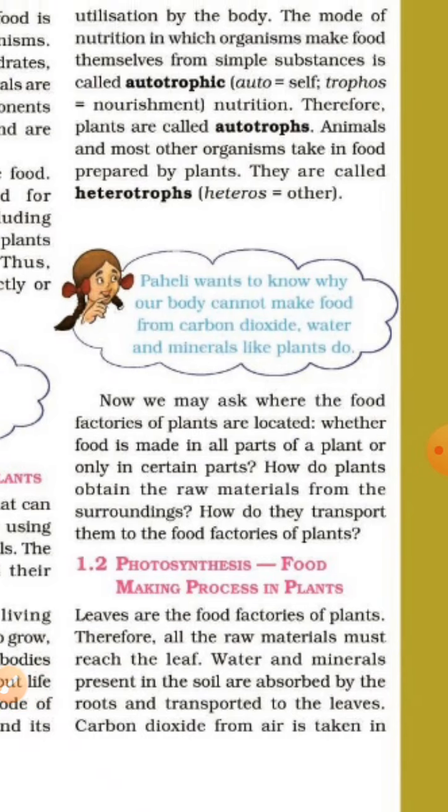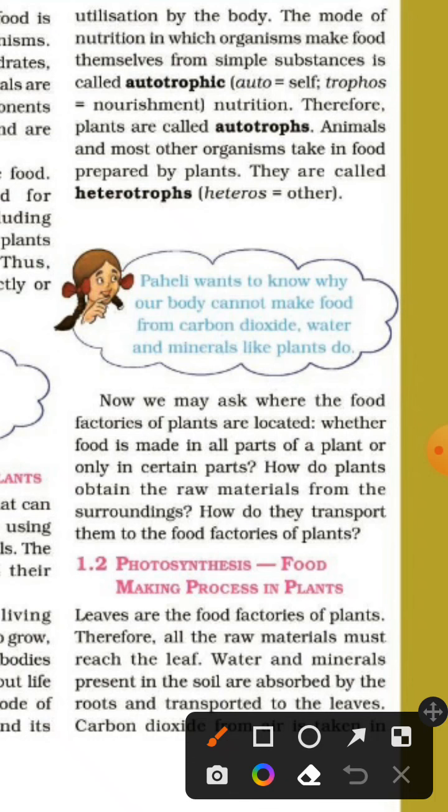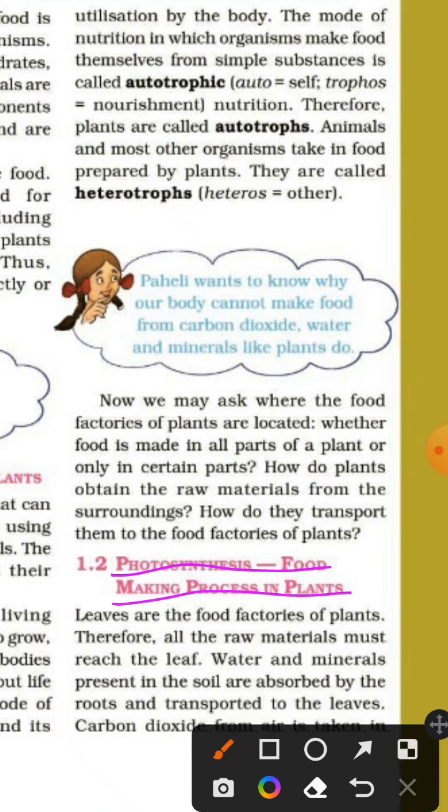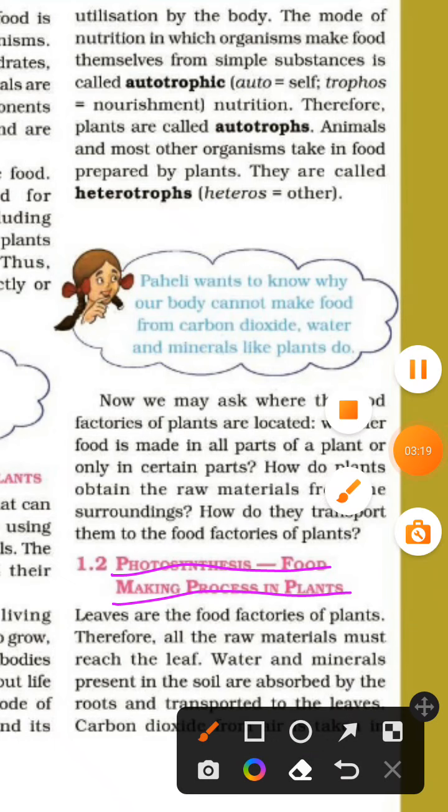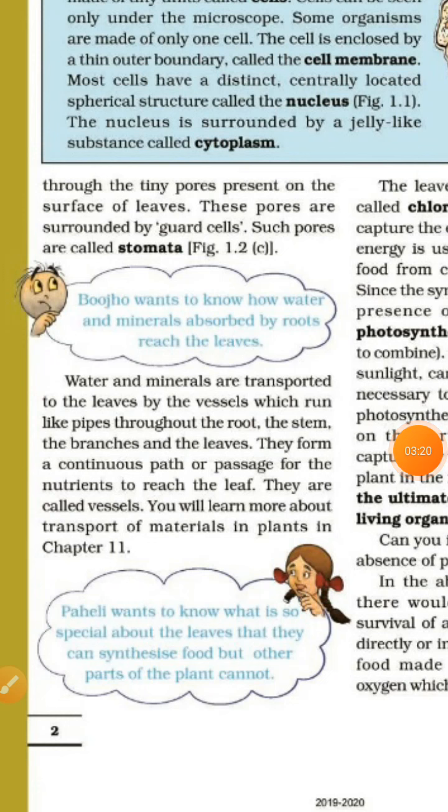Photosynthesis, the food making process in plants. Leaves are the food factories of plants. Therefore, all the raw materials must reach the leaf. Water and minerals present in the soil are absorbed by the roots and transported to the leaves. Carbon dioxide from air is taken in through the tiny pores present on the surface of leaves. These pores are surrounded by guard cells. Such pores are called stomata.